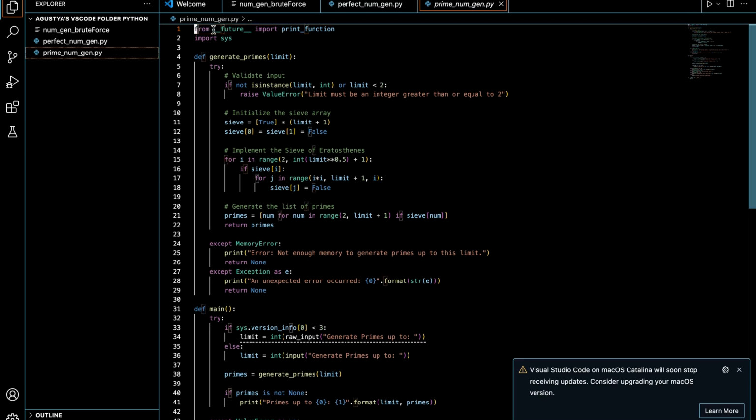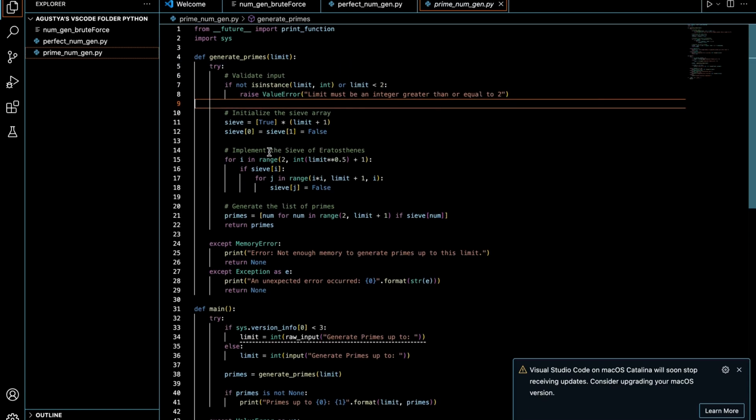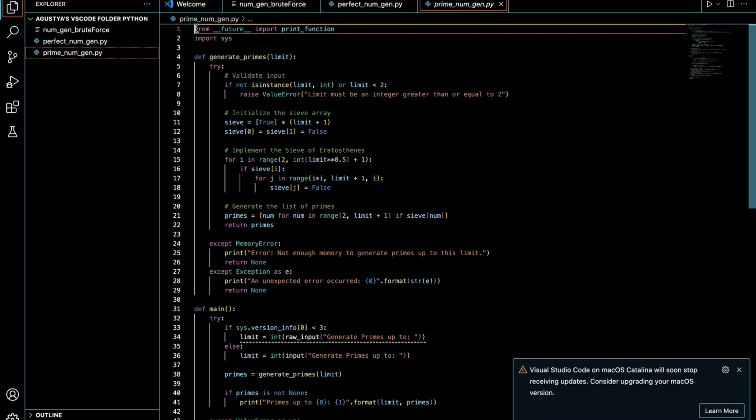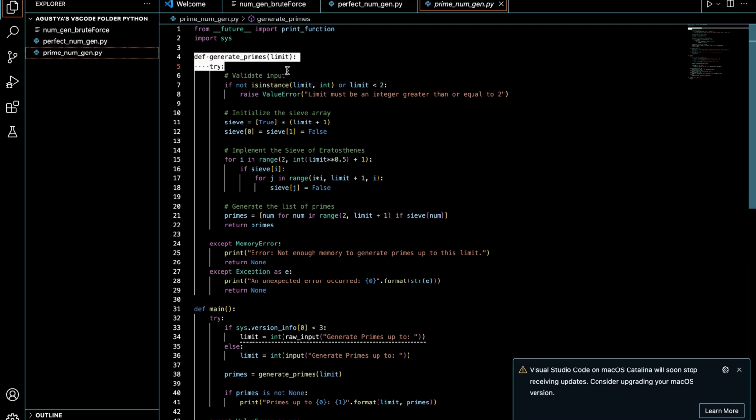So we need to make this eligible for Python 2, because I've coded this specifically so it's available for both Python 2 and Python 3. So it starts with an import from __future__, import the print function. Then import sys. Then it defines generate_primes(limit).